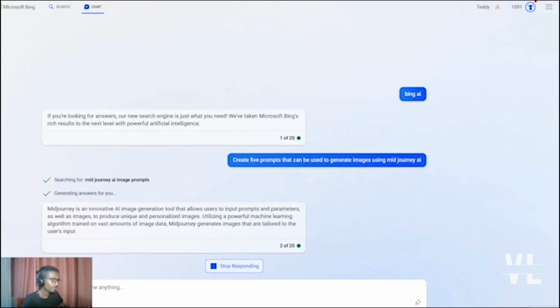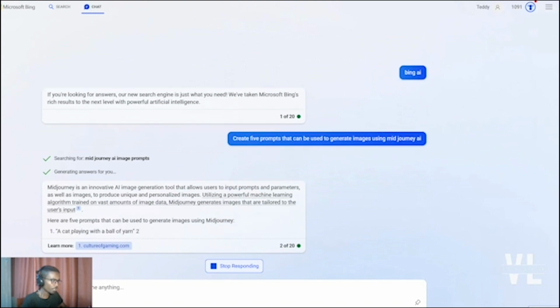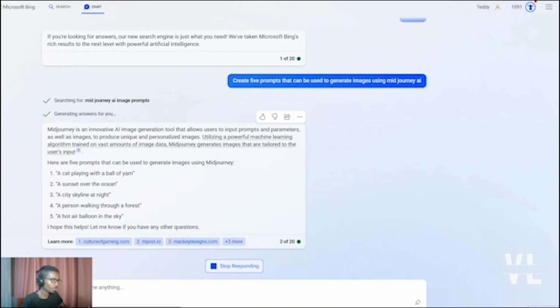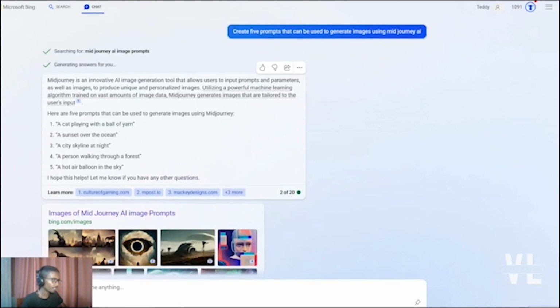And some of these chatbots can actually help us to get some examples that we can practice. So as you can see, it's giving us some of the most common image prompts that are used on Midjourney AI, such as a cat playing with a ball of yarn, a sunset over the ocean, and so on.